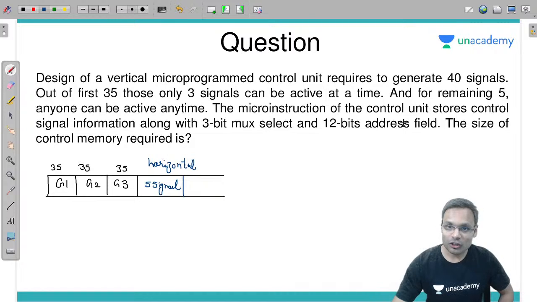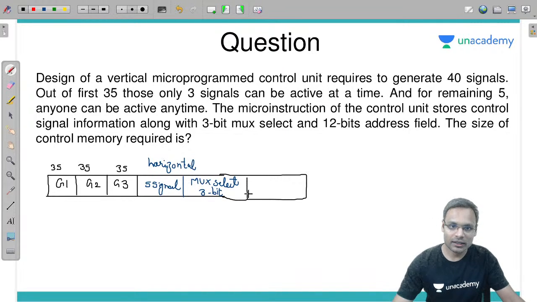The microinstruction of control unit stores control signal information along with 3-bit mux select. So mux select I am having, that is of 3-bit, and further 12-bit address field. Okay, fine, here it is address field of 12 bits.